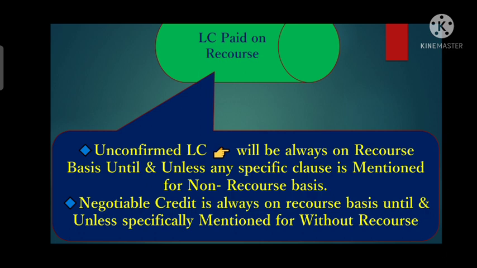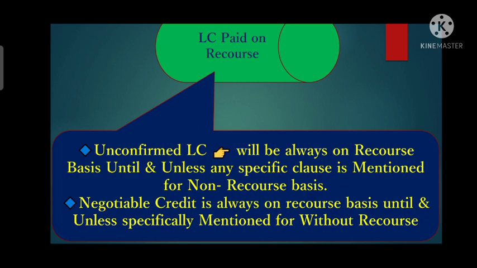So whenever there is an unconfirmed LC, then the payment will be made on a recourse basis if the credit is not stating any specific recourse. If the credit is stating a specific recourse, then it will be on that basis. Else, by default, it will be on a recourse basis.